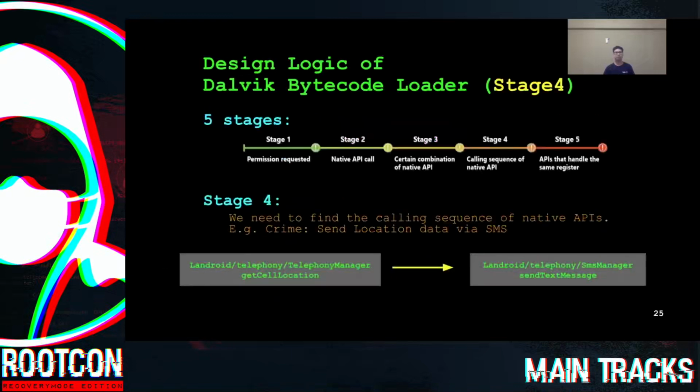As I just mentioned, the implementation of the first 3 stages is easy, but in stage 4, we need to do a little bit more. So before the implementation, we need to know what stage 4 does. In stage 4, we find the calling sequence of native APIs and check if they are called in a specific order.